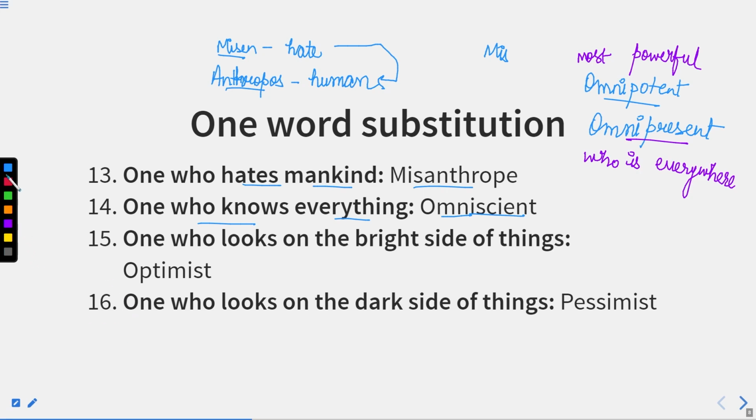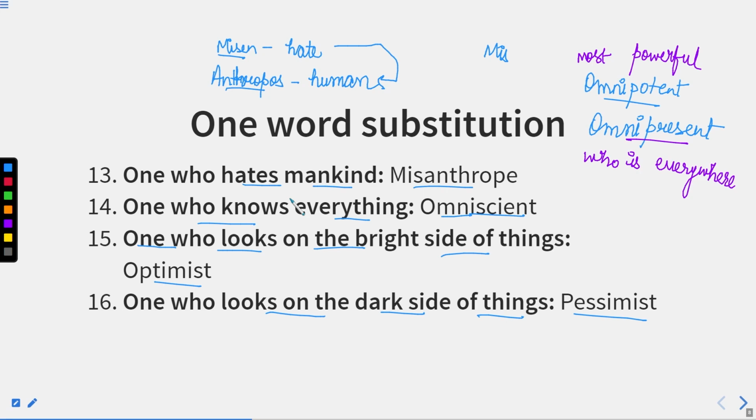Now, next of all, one who looks on the bright side of things. It means one who is always positive in each and everything. So that person is known as optimist. And one who looks on the dark side of things, it means one who is always negative. That person is known as pessimist. It means whatever situation comes to him, he just relates that to the negative consequences only. That person is known as pessimist.